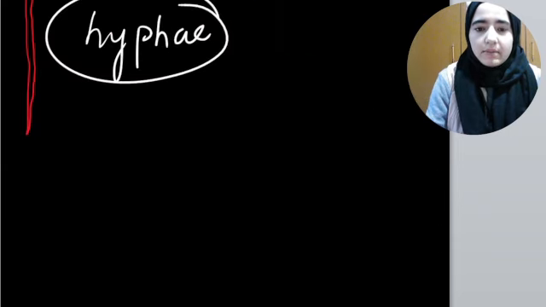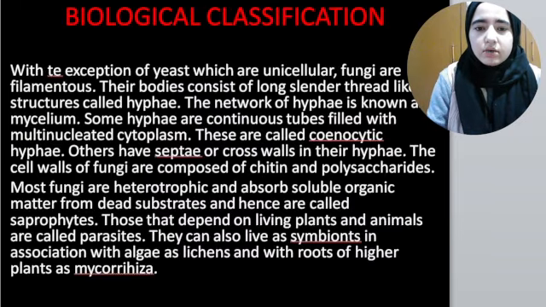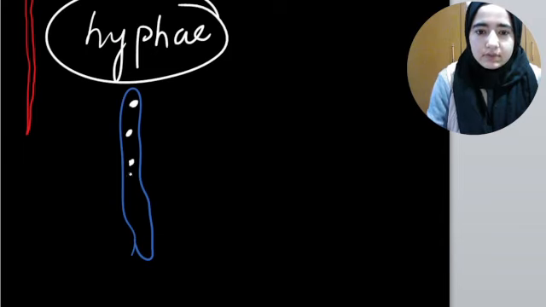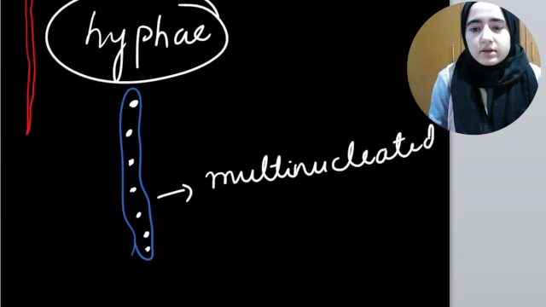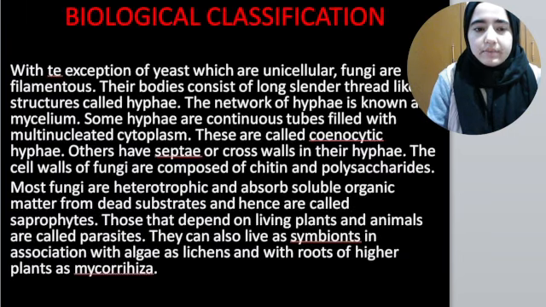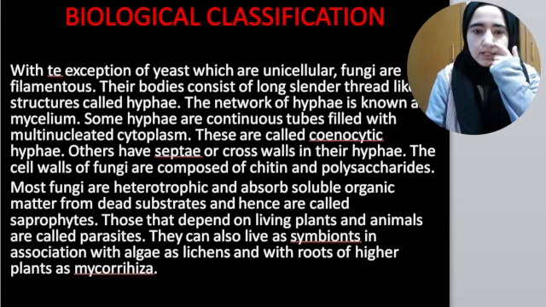Some hyphae are continuous like this, and they have so many nuclei present inside them. That's why we call them multinucleated. They have so many nuclei present inside them. I hope this concept is clear.